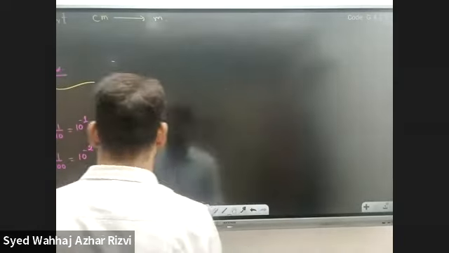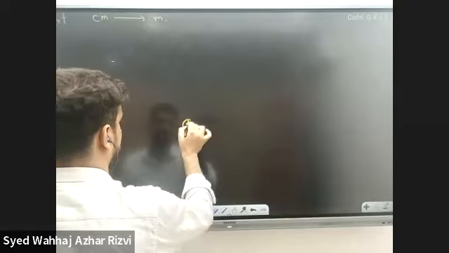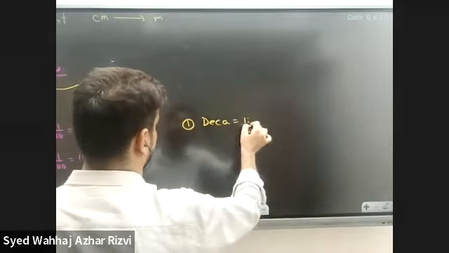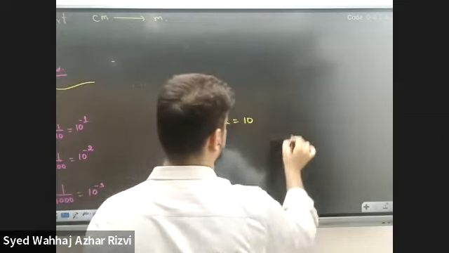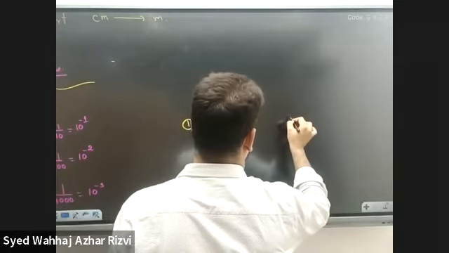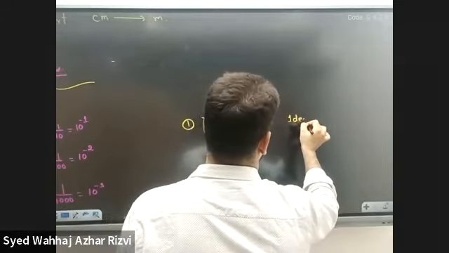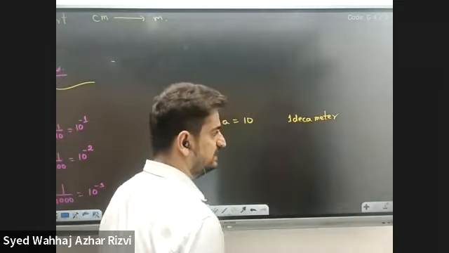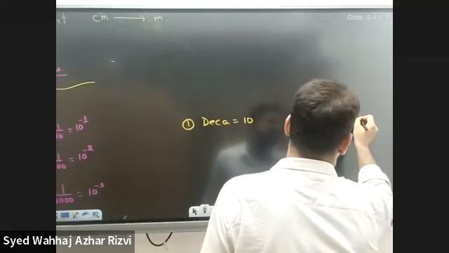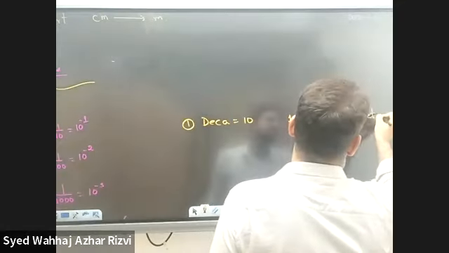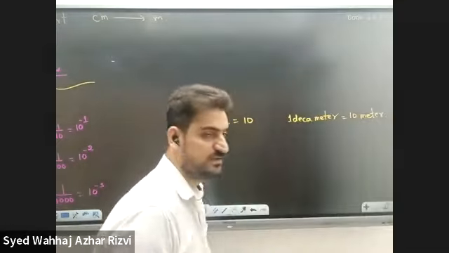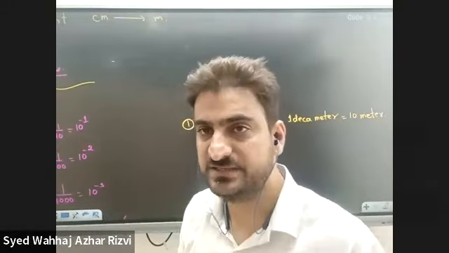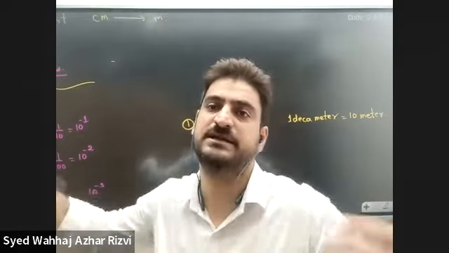Let's write the first prefix, deca. Deca means 10. Let's say we are talking about 1 decameter. It just means 10 meters. Deca means 10 times. You are not dividing it, you are multiplying it, increasing it by 10 times.